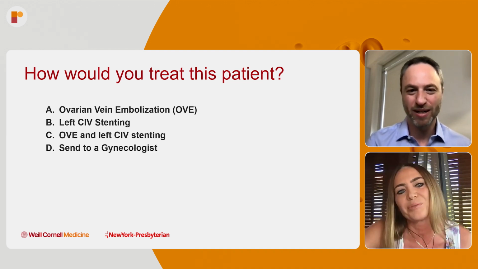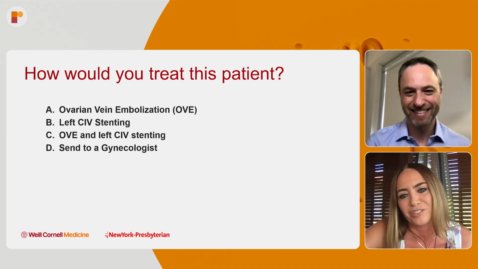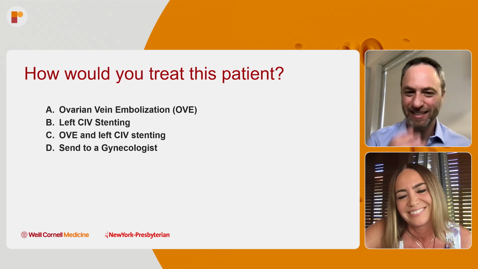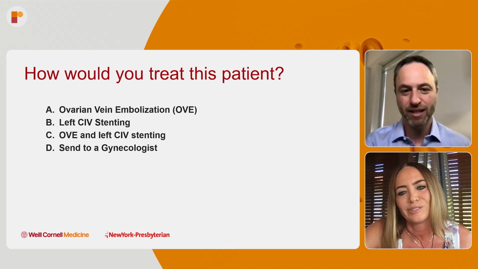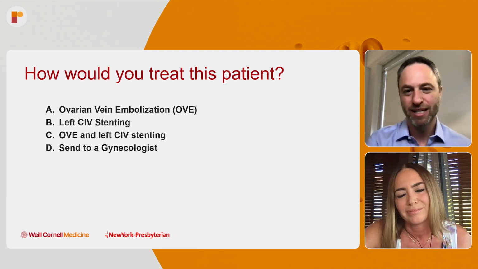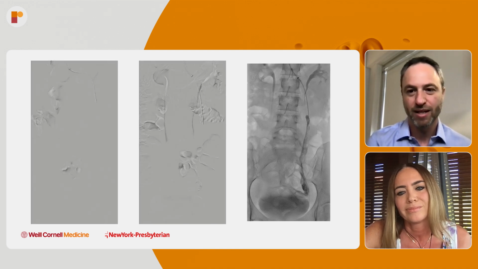Yeah, so definitely I will do ovarian vein embolization first. Yes, I would also. I would start here with ovarian vein embolization. Even though that left common iliac vein looked a little tight on the images, at least that I showed, if it resolved with oblique positioning, great. The antegrade flow in the internal iliac vein makes me think that we could start with the ovarian vein.